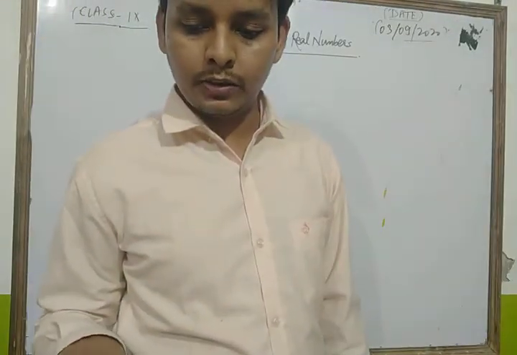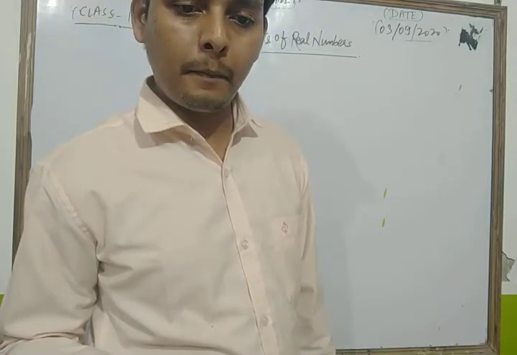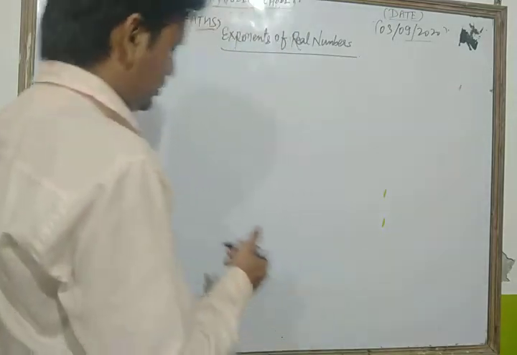We take a question, dear students. Simplify. This is a very important question.